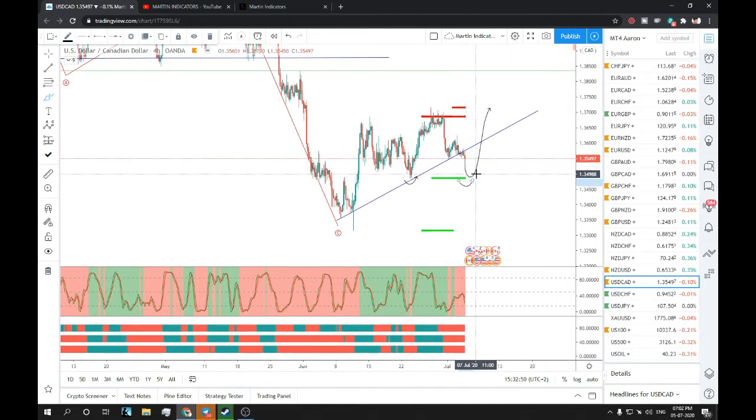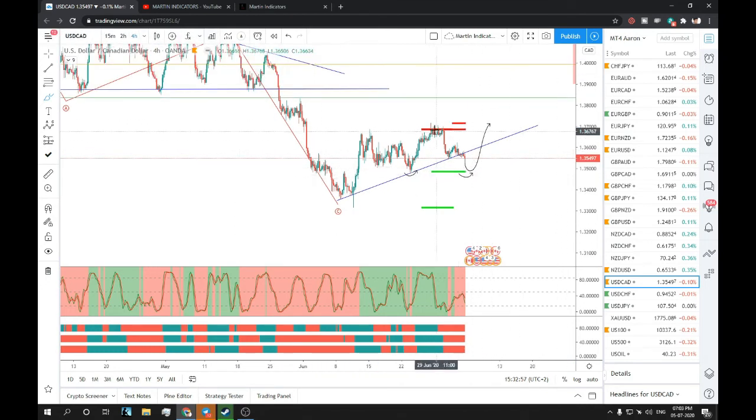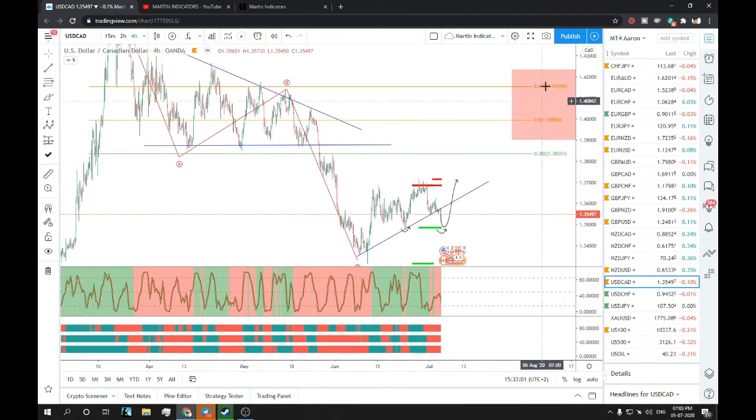So wait for the price to reach this zone to take any trade setup, or wait for the price to break this resistance to take a trade setup. If this breaks, then just take your trades for these two range targets, or this resistance target you have at this zone.